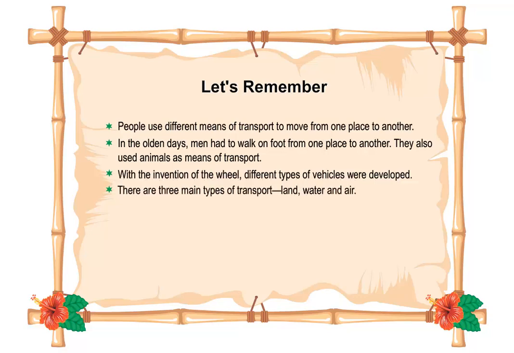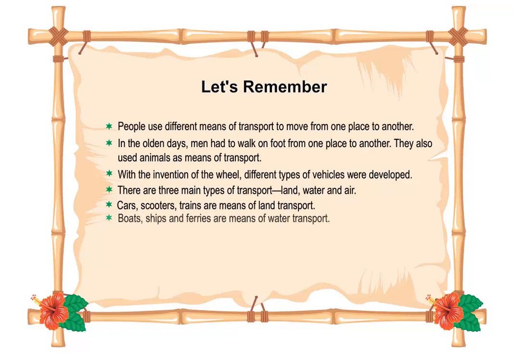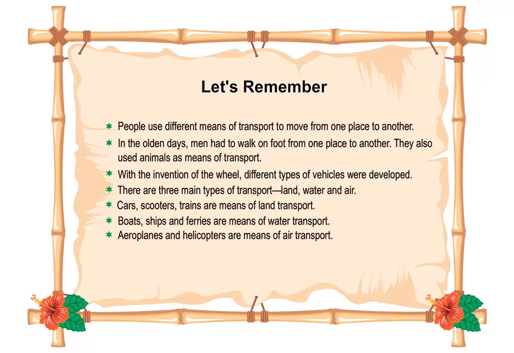There are three main types of transport: land, water, and air. Cars, scooters, trains are means of land transport. Boats, ships, and ferries are means of water transport. Aeroplanes and helicopters are means of air transport.